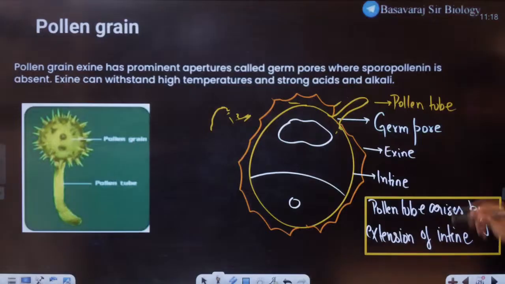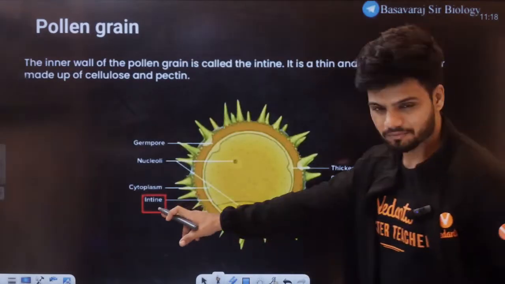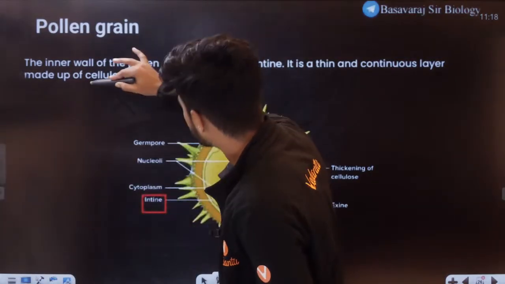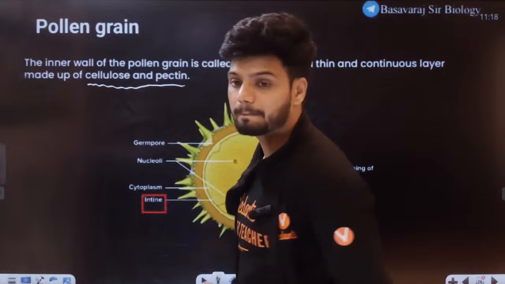This is a germ pore. Germ pore, done. Now, the inner layer is called intine. Intine is more elastic and very soft because it is made up of cellulose and pectin. Cellulose and pectin, that is your entire intine.